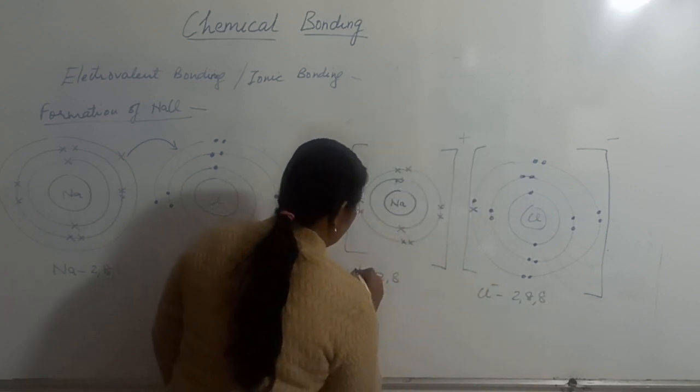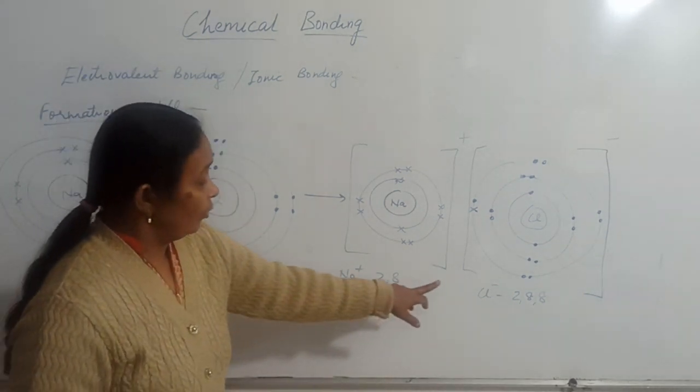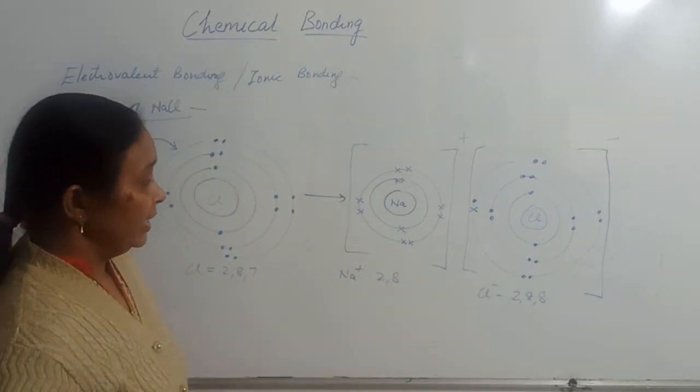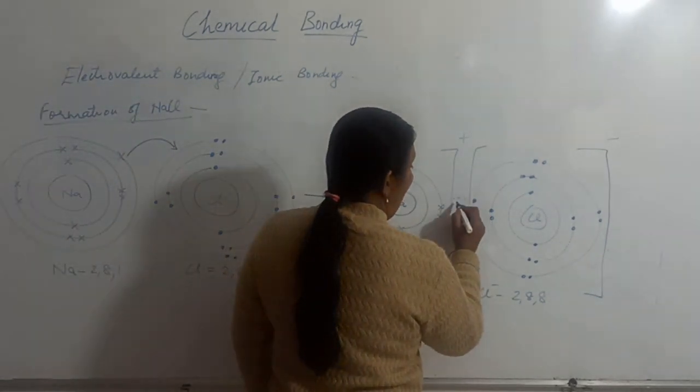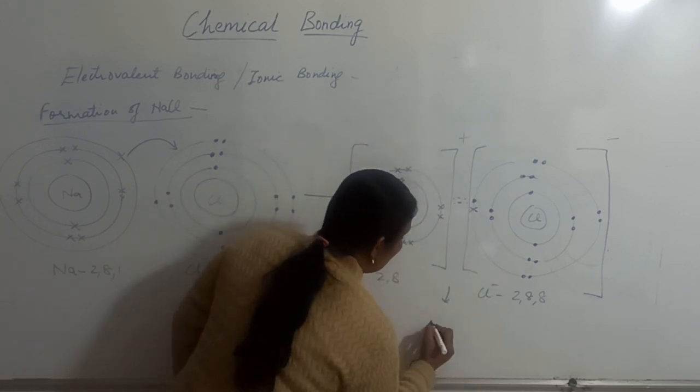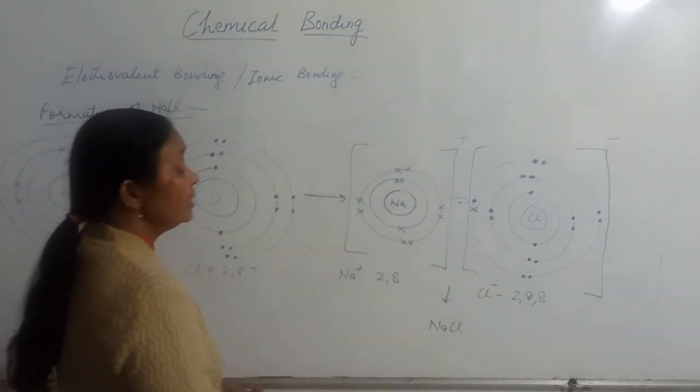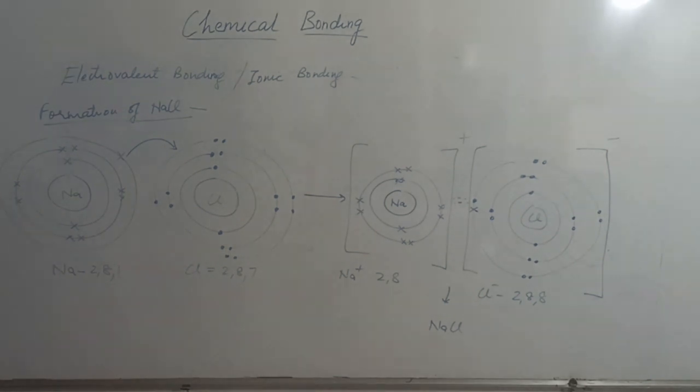This is the sodium ion. So these two ions are formed, positively and negatively charged ions, and they will attract each other and form sodium chloride. The whole structure which we have drawn here is known as the orbit structure for the formation of sodium chloride.